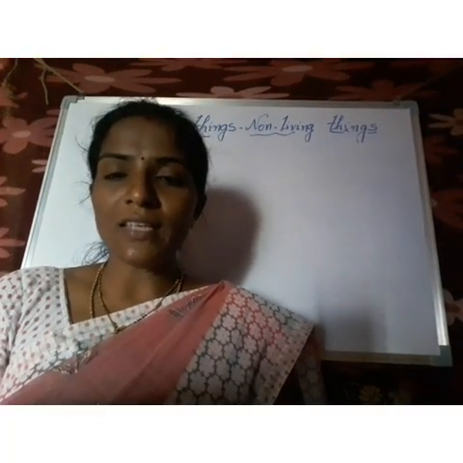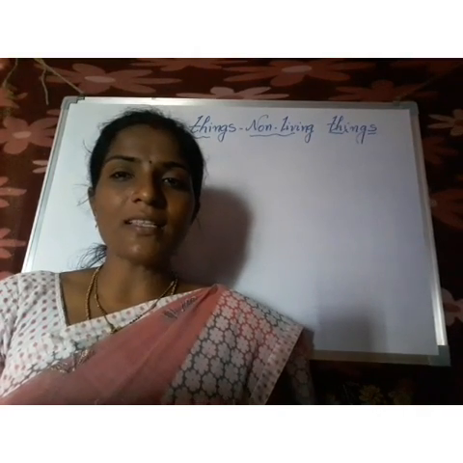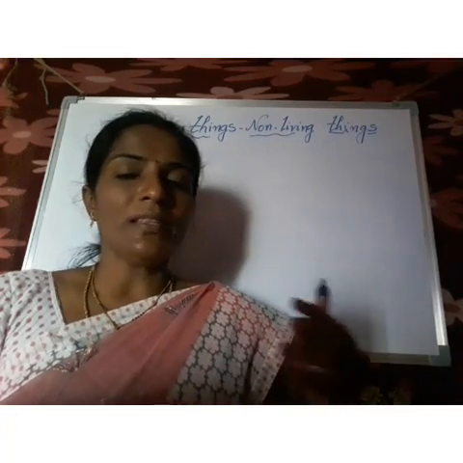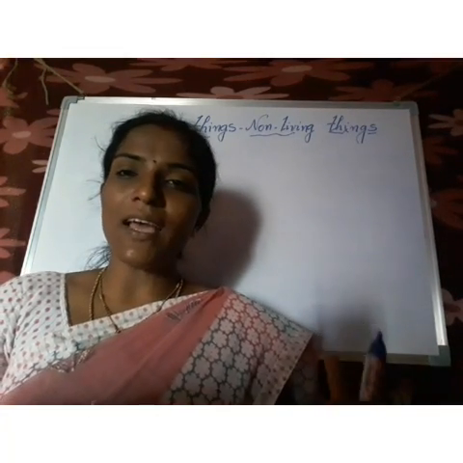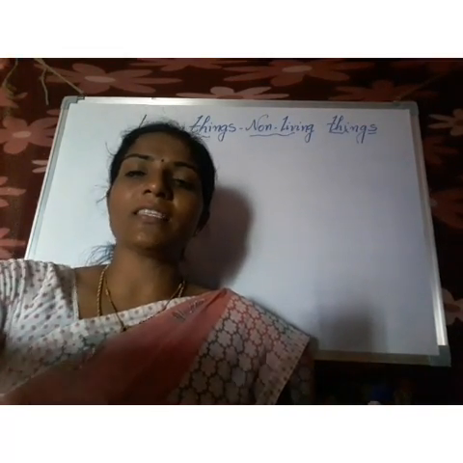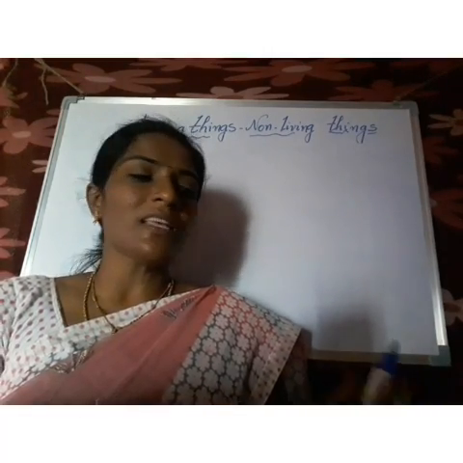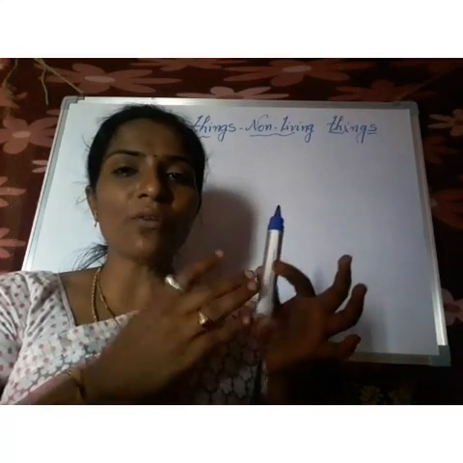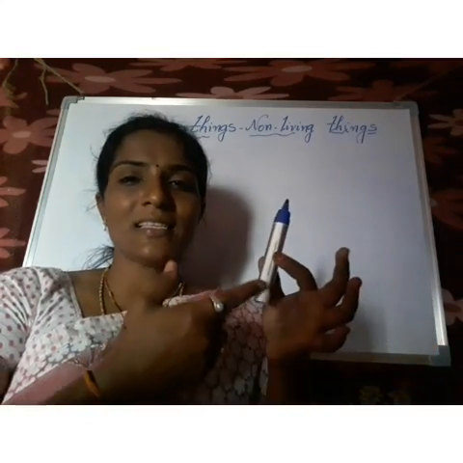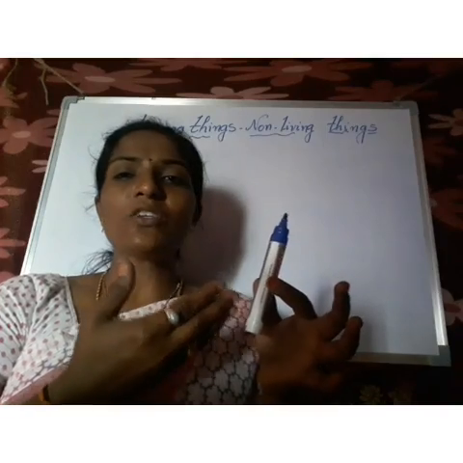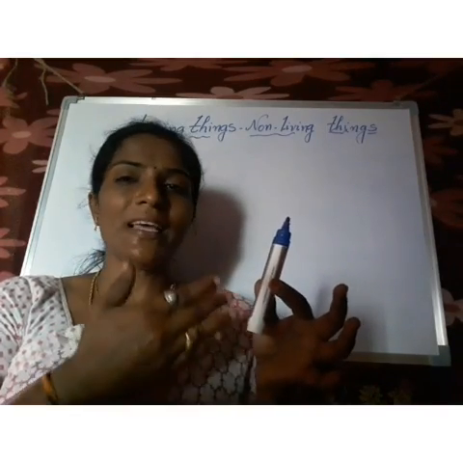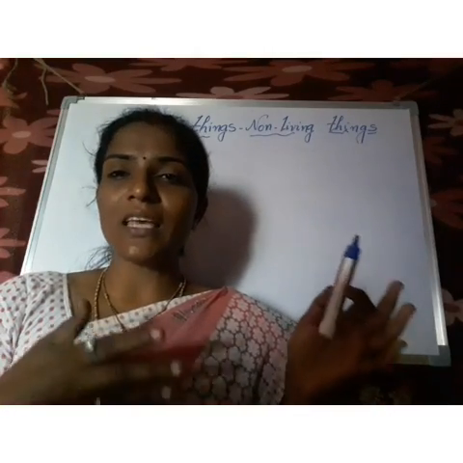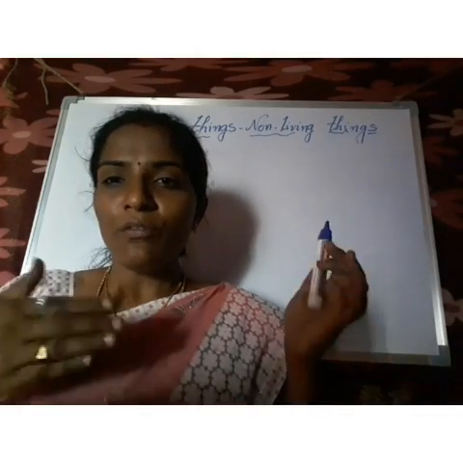So, with our sense organs, we can know about what is going on around us. So, this is the character of sensing changes in living things. But coming to non-living things, if you beat this pen or marker any number of times, it will not reply to us because it is a non-living thing. It can't show the character of sensing changes in its body. So totally, non-living things cannot show the character of feeling.